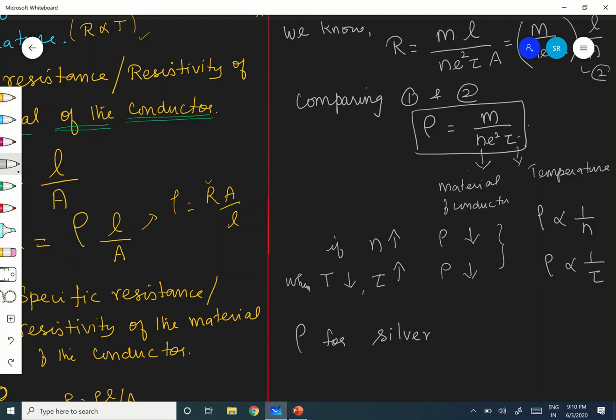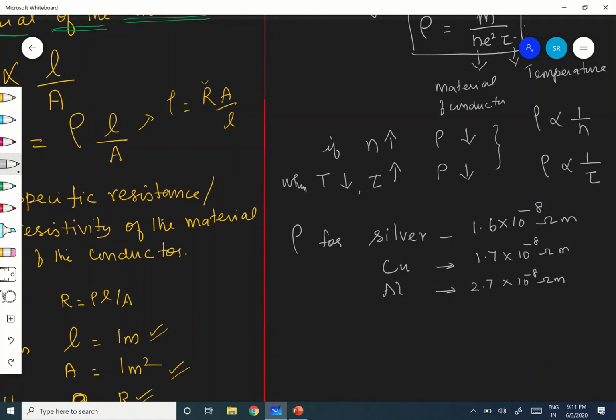Because the number density of electrons is more. It is around 1.6 into 10 power minus 8 ohm meter. For copper, it is 1.7 into 10 power minus 8 ohm meter. Next to silver is copper. Then aluminium, for which it is 2.7 into 10 power minus 8 ohm meter. Are you following? So this is for rho.